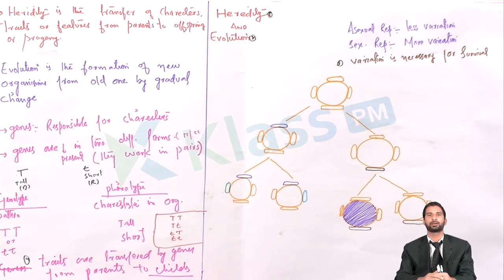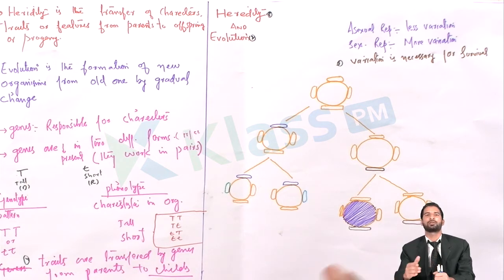As you know, reproduction is the production of new organisms from the parent, and this reproduction can occur in two ways. One is the asexual mode of reproduction, in which only one parent is involved, and there is no meiosis at all, and there is no formation or fusion of gametes. So in the asexual case, the variations are very few compared to sexual reproduction.